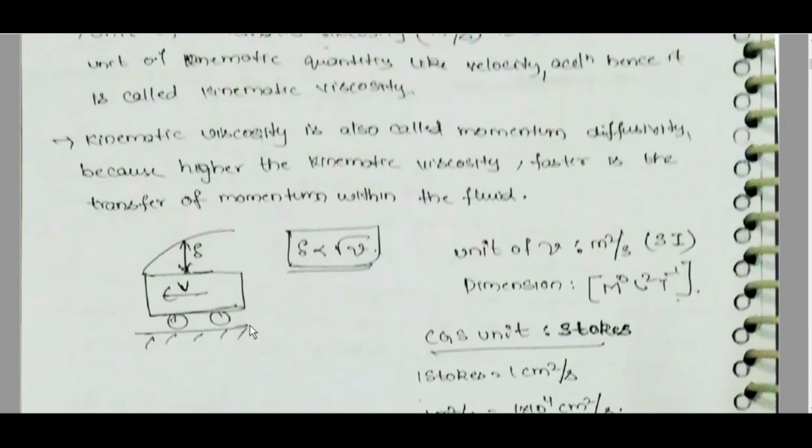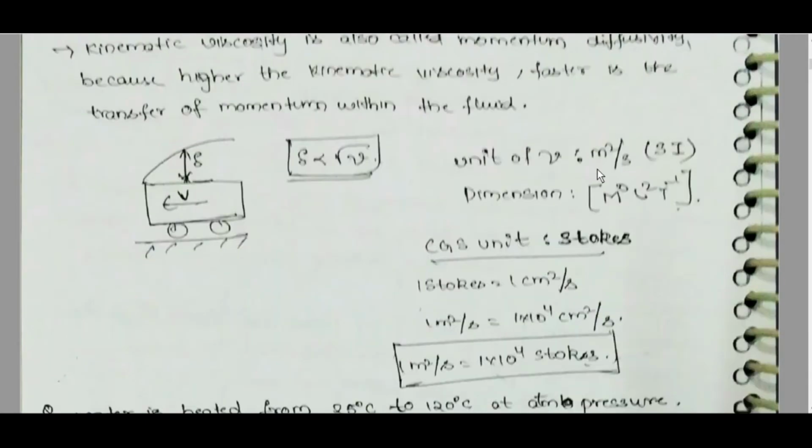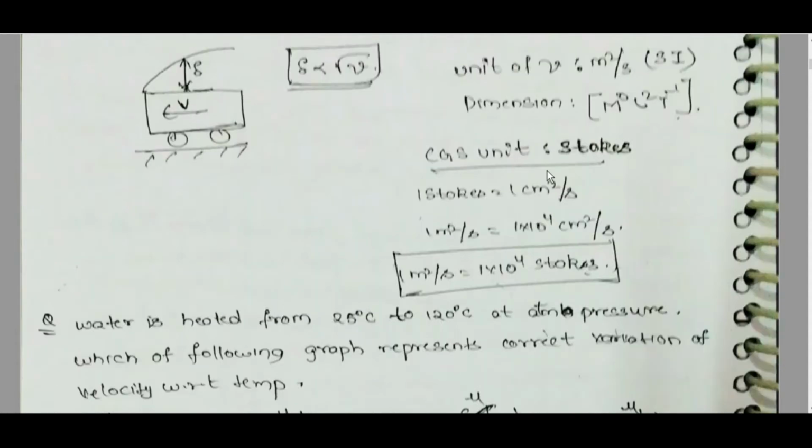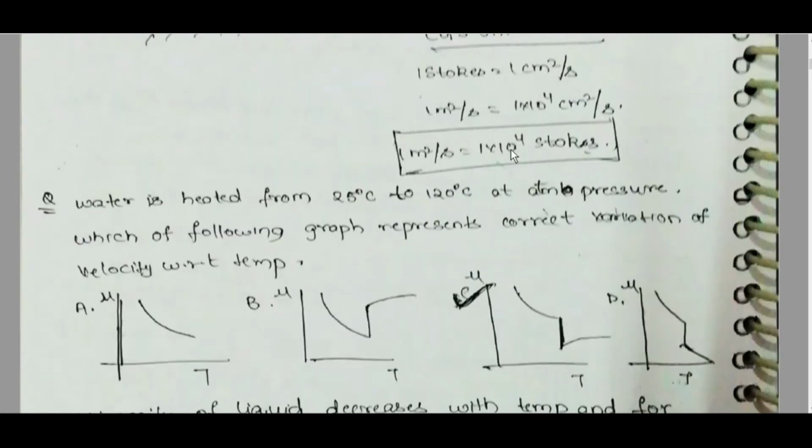Delta is directly proportional to root nu. Unit of nu is meter square per second. SI unit dimension is M power 0 L square T power minus 1. CGS unit is stokes. 1 stokes is equal to 1 centimeter square per second. 1 meter square per second is equal to 1 into 10 power 4 centimeter square per second, so 1 meter square per second is equal to 1 into 10 power 4 stokes.